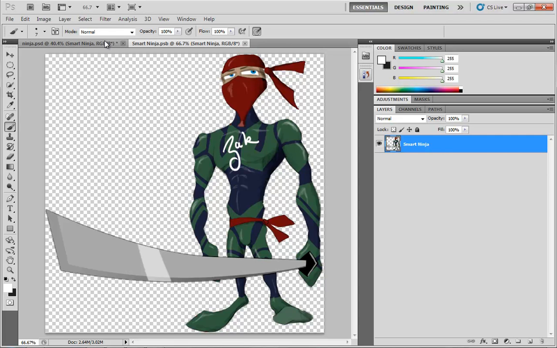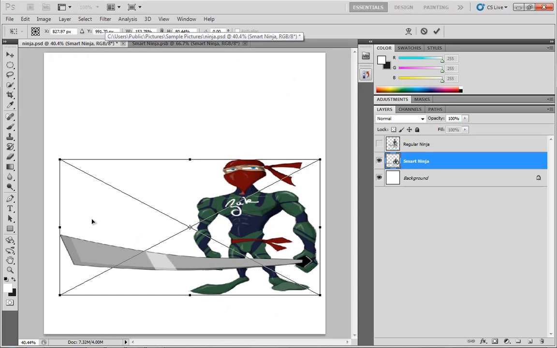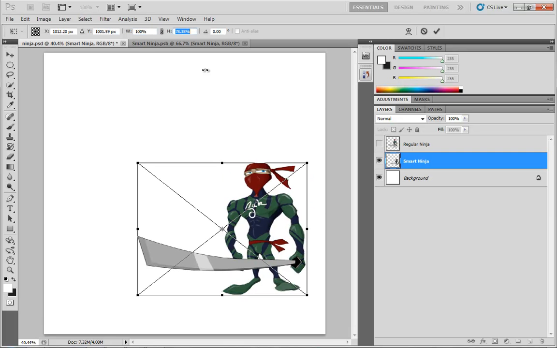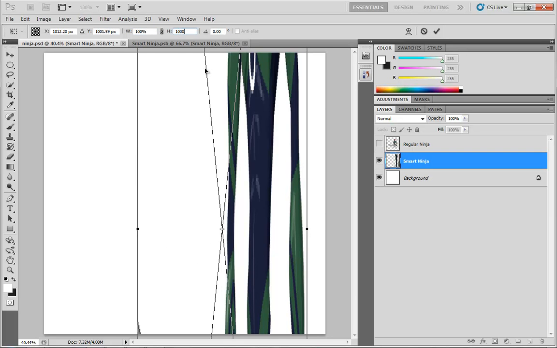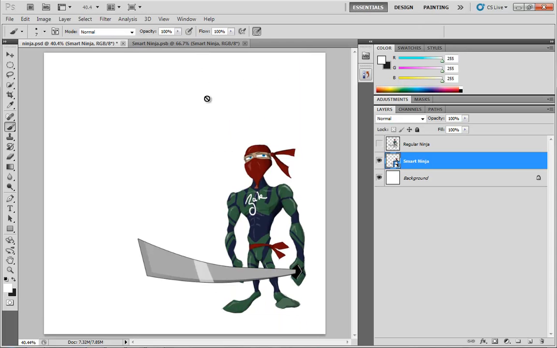So just as an example, I'm going to jump all the way back over here. I'm going to hit Control-T one more time, and this time instead of just dragging handles, up here in my options box we have width and height. So I'm going to take W, which is width, and we'll set that to 100, hit Tab over to height, and set this over to, not 1,000, but 100 as well. So now he's back to his original size.